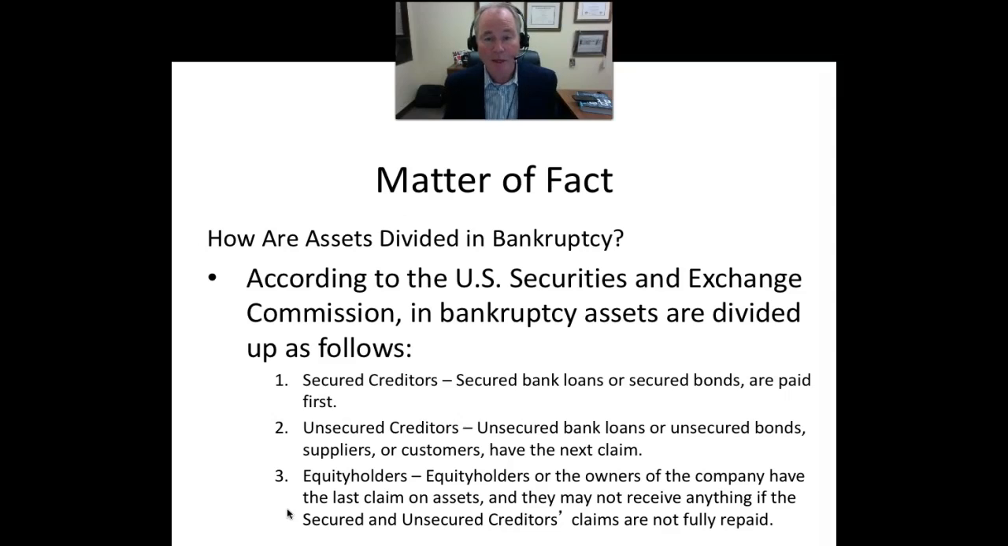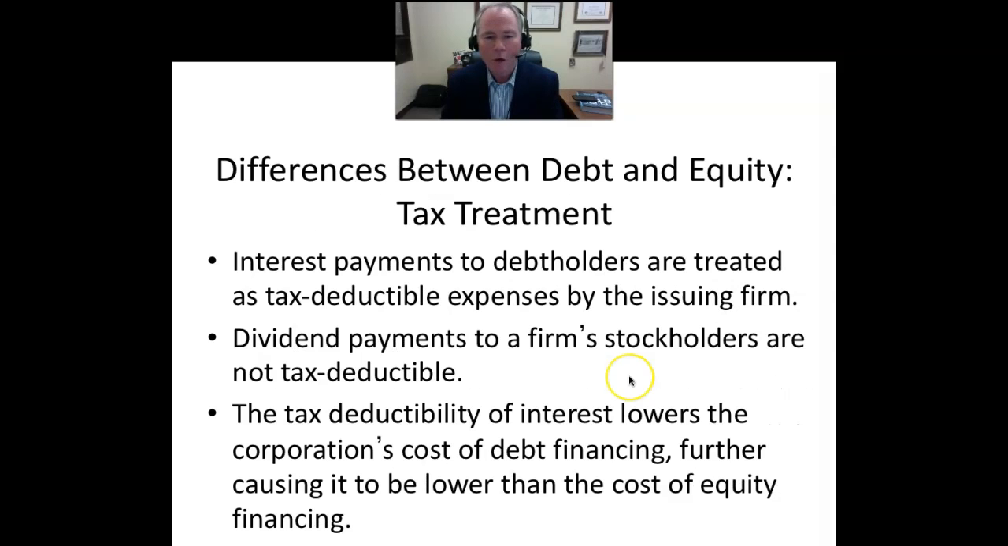However, in practice, because of legal costs and costs associated with liquidation, equity holders typically receive nothing in a bankruptcy proceeding. Now, that's the order set out by the U.S. Securities and Exchange Commission, the SEC. However, in practice, the order of payment can be quite different, as we saw during the 2008-2009 financial crisis and the bailout of the automobile industry, where there was the sense that unsecured creditors were paid ahead of secured creditors.